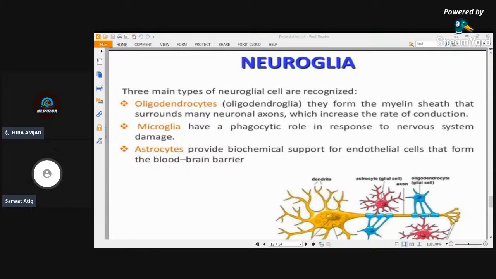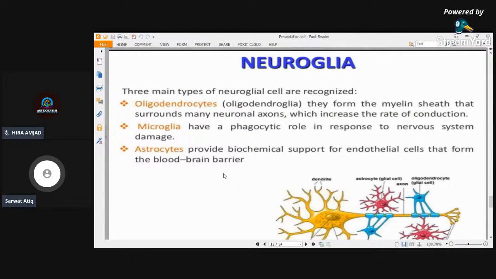You're asking about the phagocytic role of microglia in response to nervous system damage. As you know, when cells in the tissue are damaged, necrosis will begin, and the damaged tissue releases harmful chemicals that will affect the healthy cells of the tissue as well.